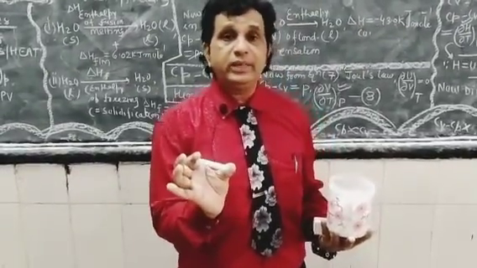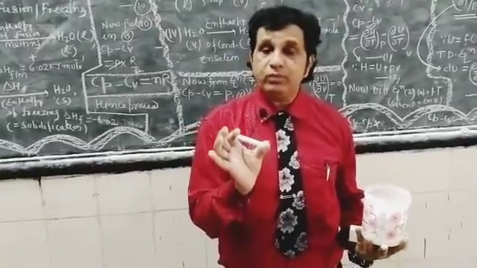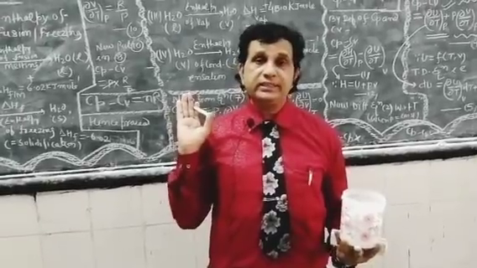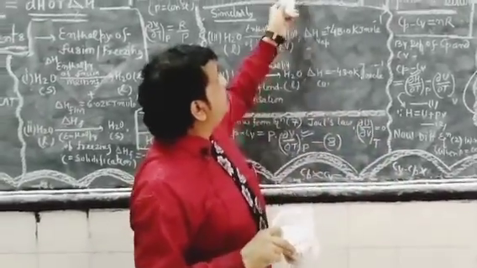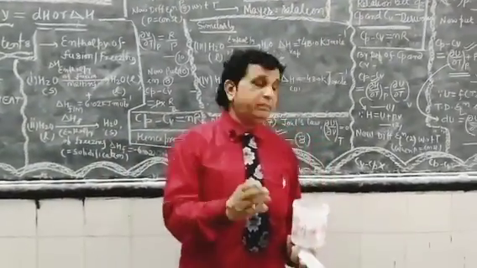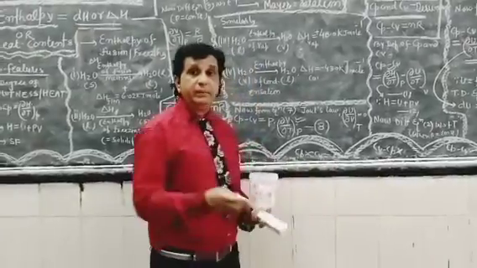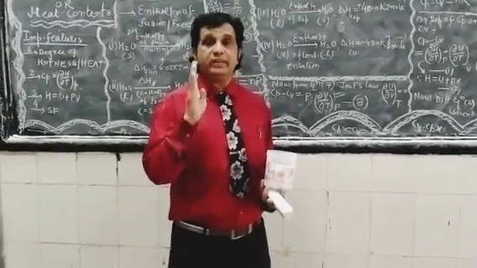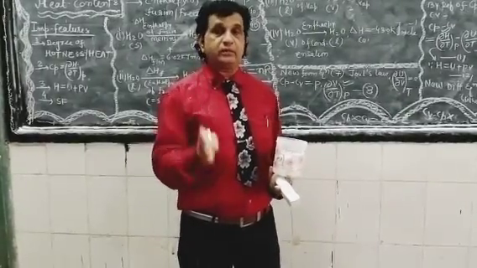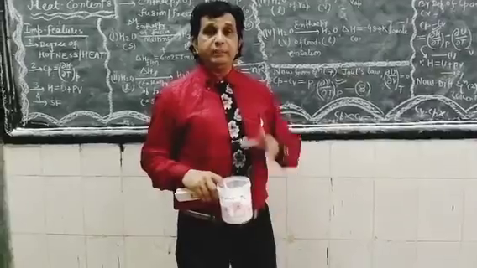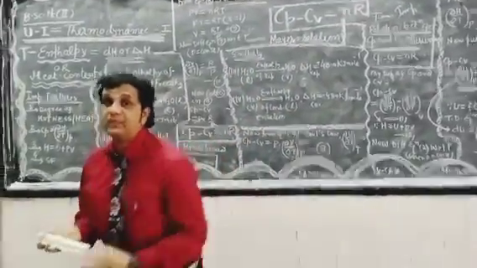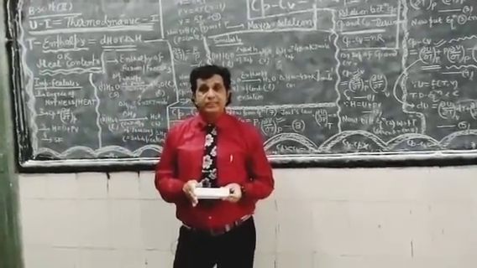My question to the students here: what is the quantitative relation between Cp and Cv? In our ideal case, Cp is greater than Cv, but in the case of solids, Cp becomes equal to Cv here, because in solids only one degree of freedom exists, that is the vibration degree of freedom. In the case of ideal gases, three types of degrees of freedom do exist here: translational, rotational, vibrational.